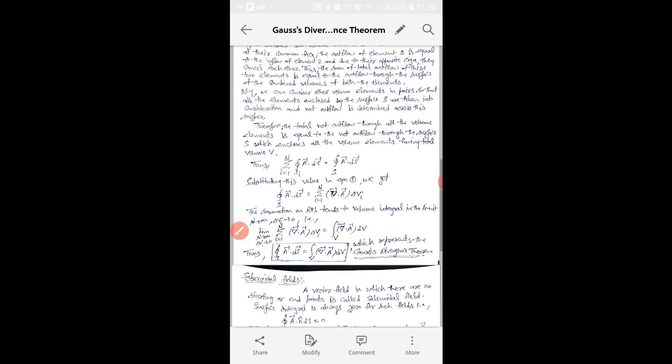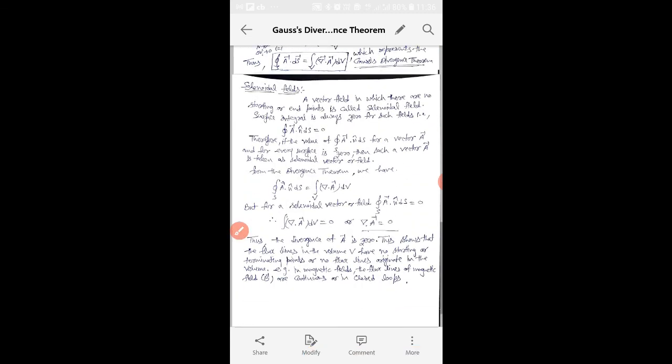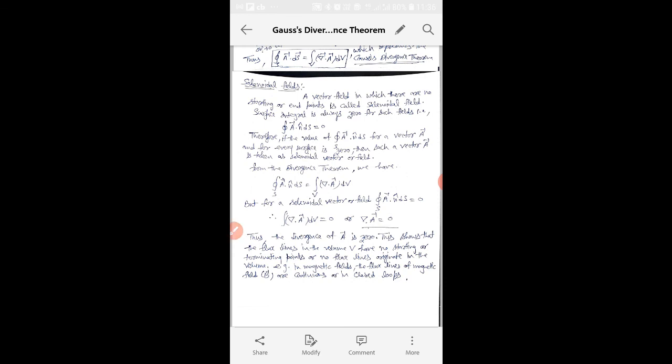Next we come to one very small topic, which is known as the solenoidal field, which we just discussed in the properties of divergence. Whenever the divergence of a vector field is 0, that field is known as a solenoidal field. A vector field in which there are no starting or end points is called a solenoidal field.